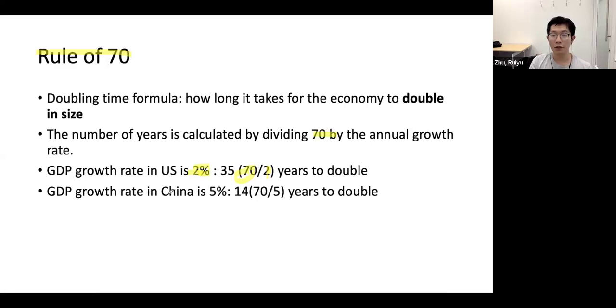How about other countries like China? Nowadays, China has roughly a growth rate of 5% each year, and China needs only 14 years to double in size. That 14 comes from 70, the rule of 70 again, over 5, which comes from the 5% growth rate, right? So that's the rule of 70.